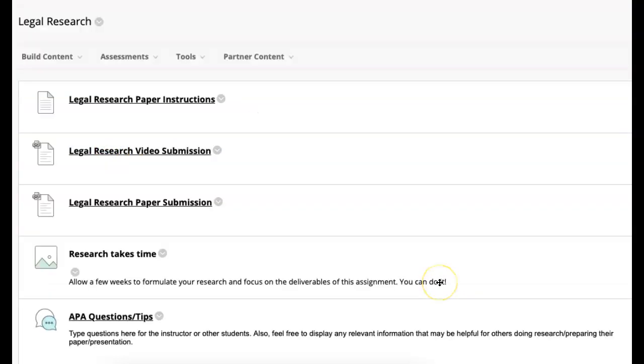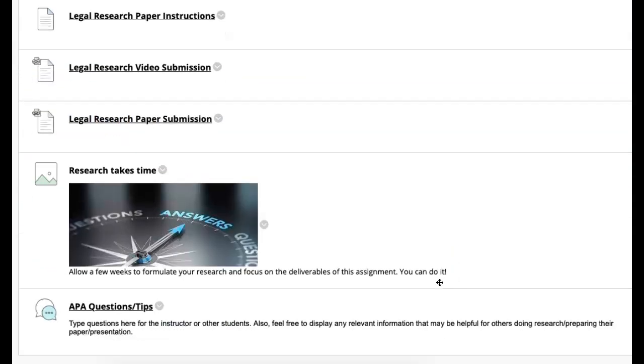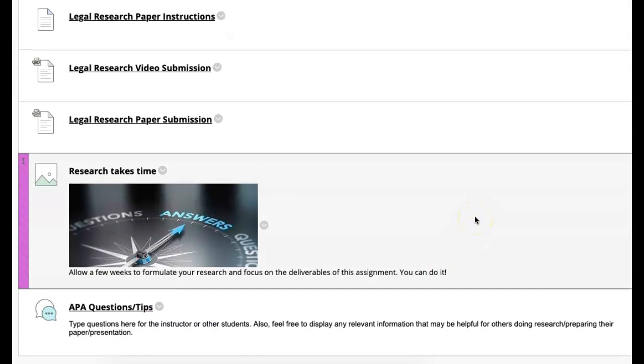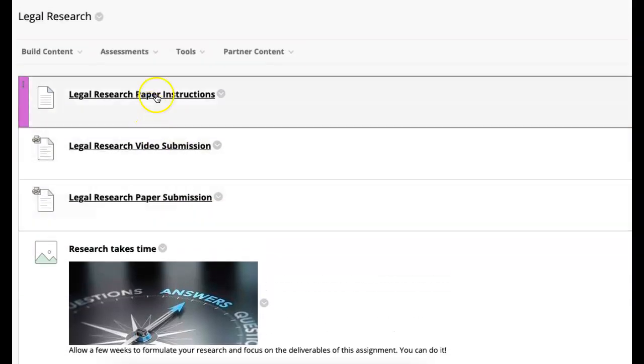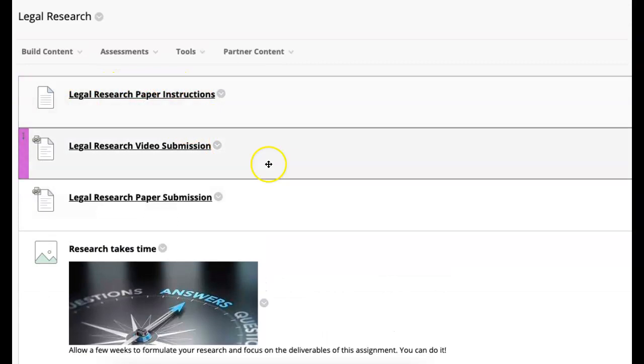So when you take a look at that, it goes over what's due and why it's due, your paper submission and your video submission. So you're probably asking yourself, why do I have to study about writing an APA research paper? Well, it's because we have a research paper due mid-year. You need to take a look at that. We're not going to go over it right now, but it's important for you to review so you make sure you know the instructions. So the instructions are at the top right here.